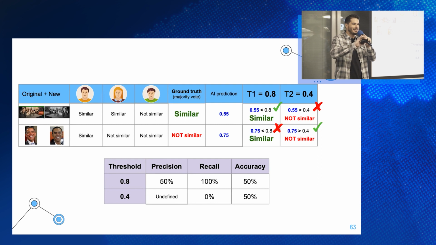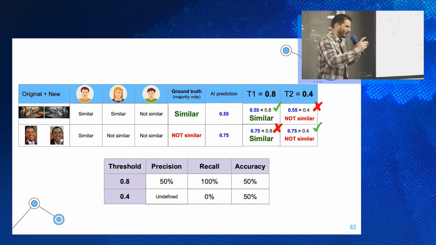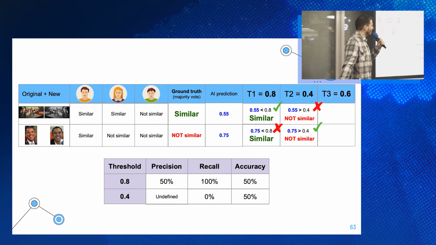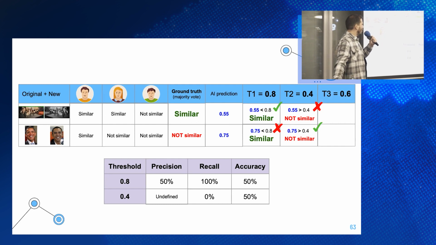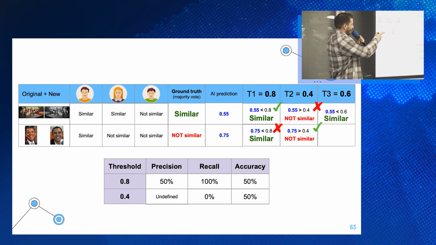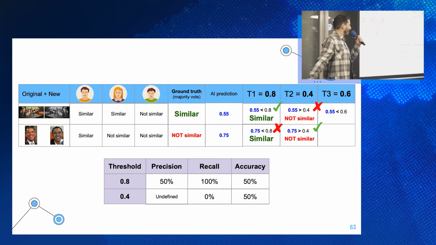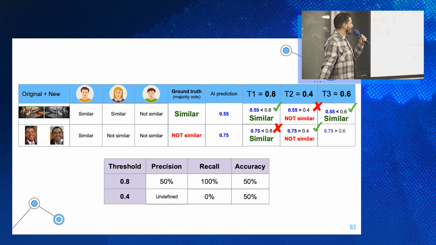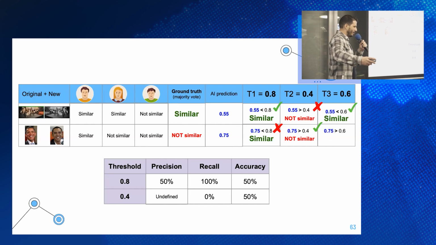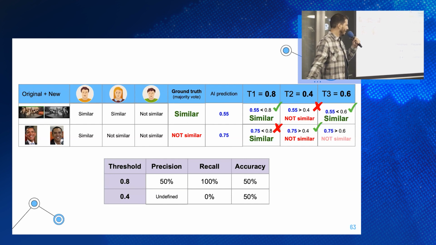All right, okay, last threshold, I promise. Let's hope we're gonna get it right this time. The third one is 0.6. 0.55 is smaller than 0.6, so we say similar. Is it the right answer? Yay. And the second one, 0.75 is higher than the threshold, so we say not similar.